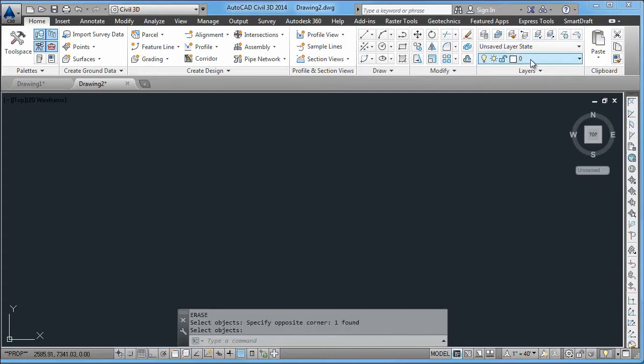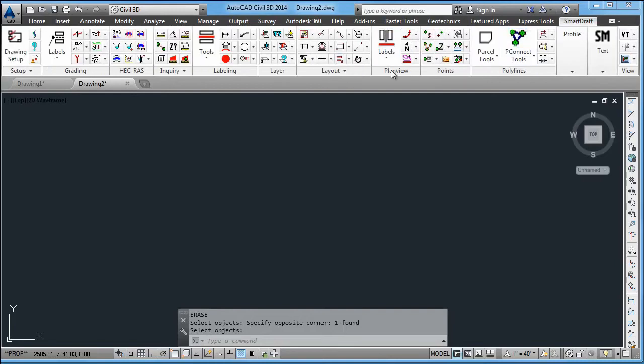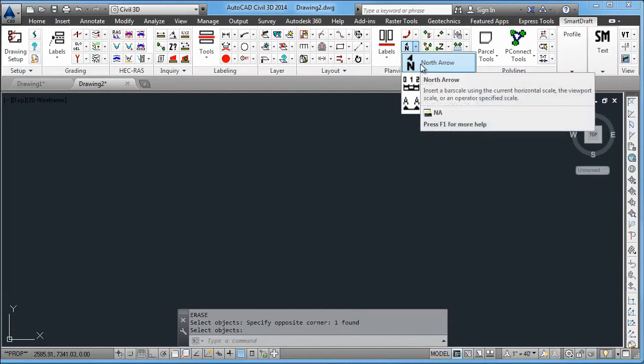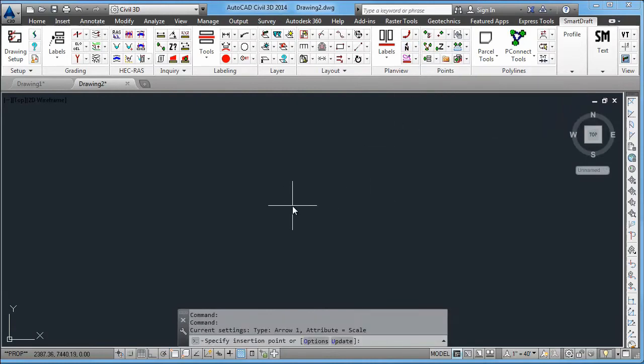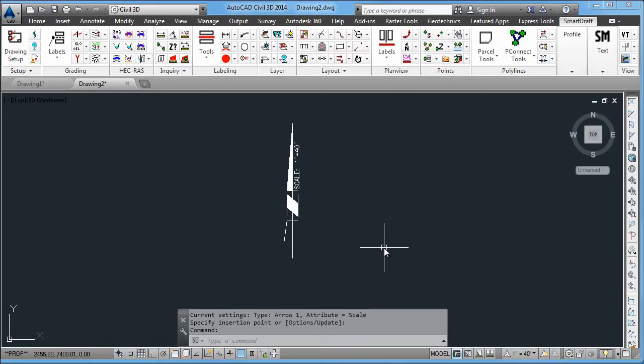So here we can see that currently AutoCAD has layer 0 set current. If we select the SmartDraft tab, go to the Plan View section, pick the north arrow command, and insert the north arrow. This is the north arrow installed with the program. You may not want to use this north arrow. You have your own north arrow that you like and is used throughout your company.